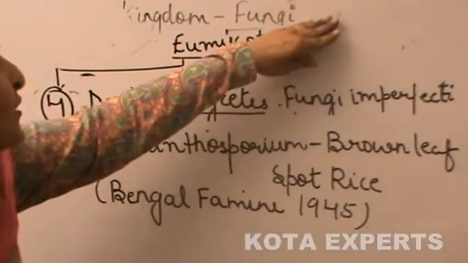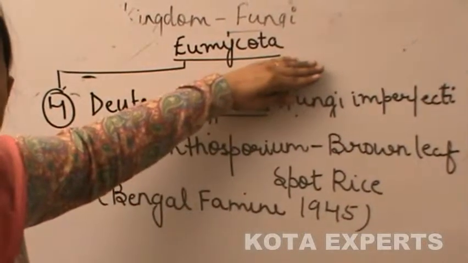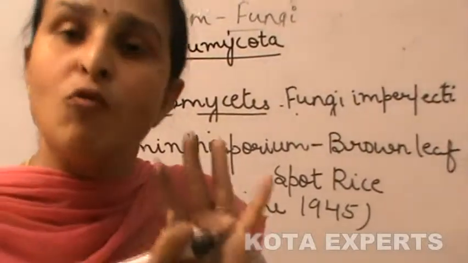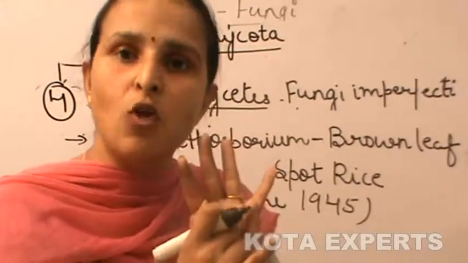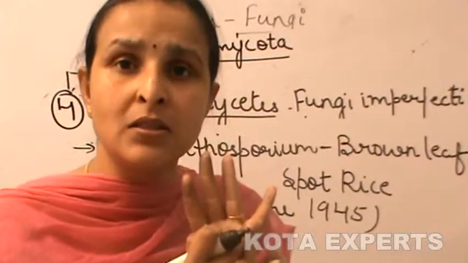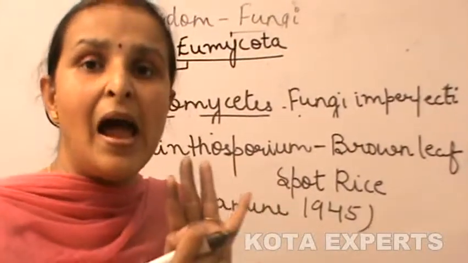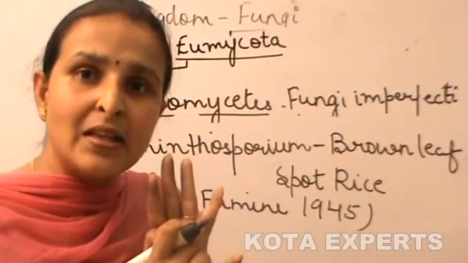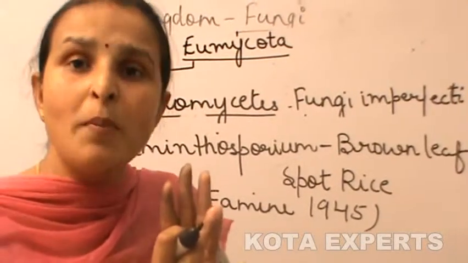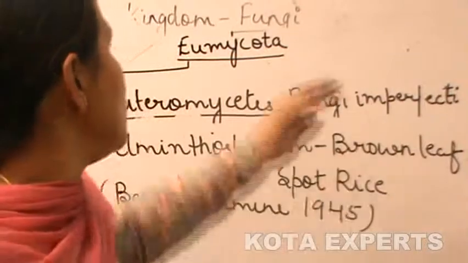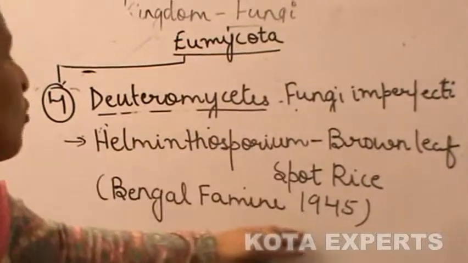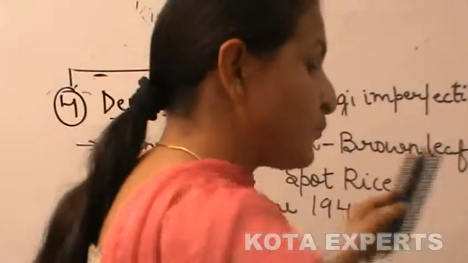So we have discussed the classification of fungi, that is, we divided true fungi into 4 types. True fungi are known as Eumycota, and Eumycota are further divided into 4 types. First is Phycomycetes, which are commonly called lower fungi, whose mycelium is aseptate and coenocytic. Next is Ascomycetes, third is Basidiomycetes, and the fourth is Deuteromycetes. Of them, Deuteromycetes are the most advanced fungi.